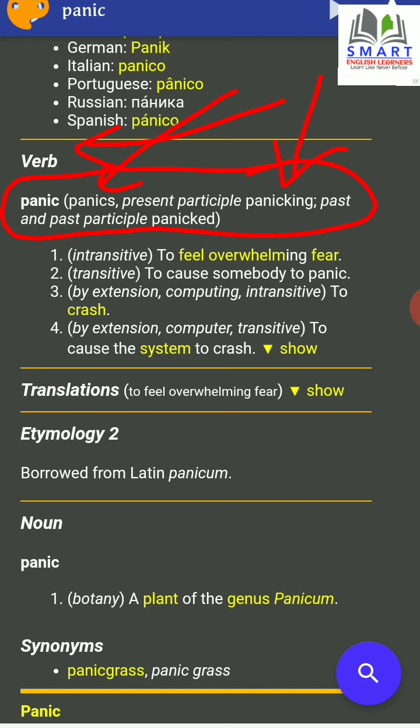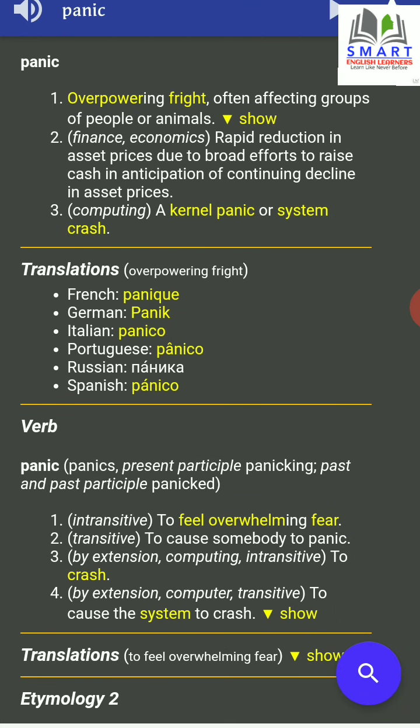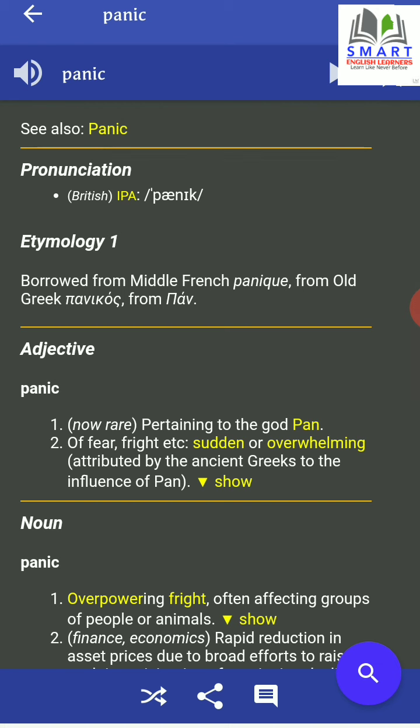Panicking, P-A-N-I-C-K-I-N-G. The same thing is with the past tense and past participle. So you learn these things, not only pronunciation, but even spelling, usage, parts of speech, forms of verb, and many things that you need to learn English.